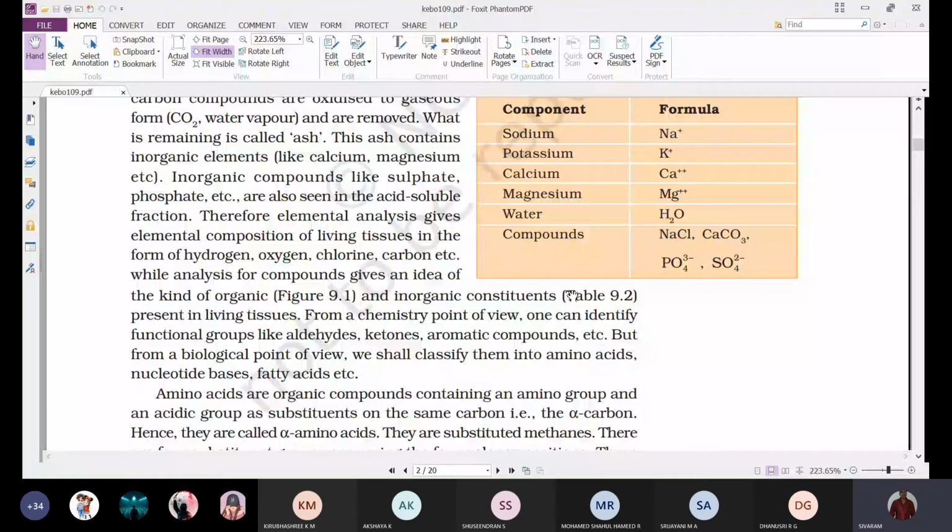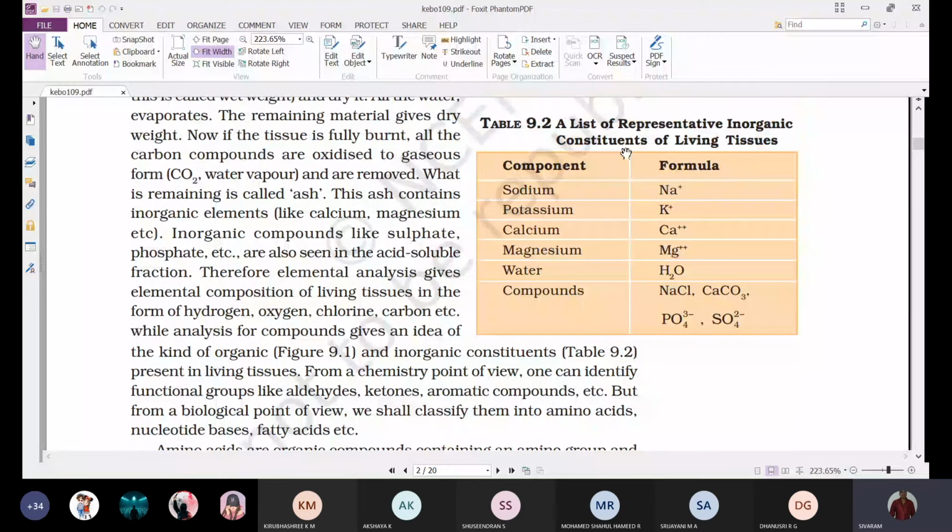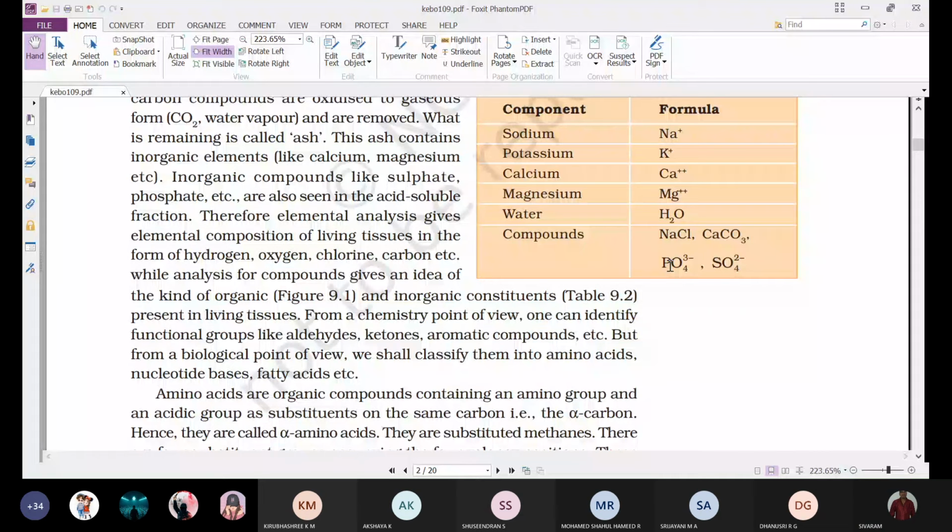Next, what are the different inorganic elements that are present in living organisms? Sodium, Na+, potassium, K+, calcium, Ca2+, magnesium, Mg2+, water, H2O, and compounds like NaCl, sodium chloride, CaCO3, calcium carbonate, PO4 3-, that is a phosphate, and SO4 2-, that is a sulfate. Phosphates and sulfates.